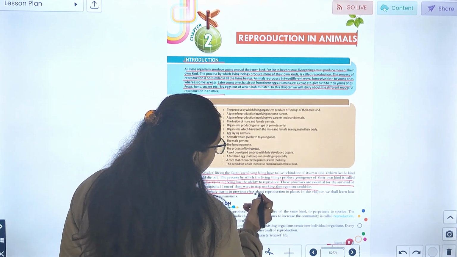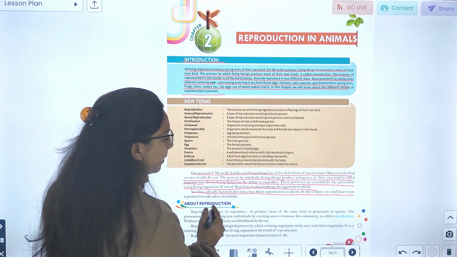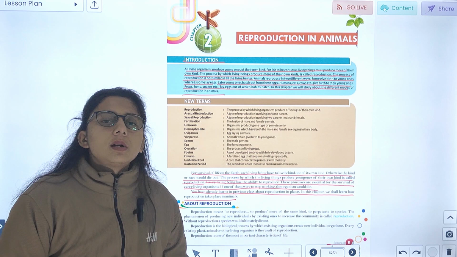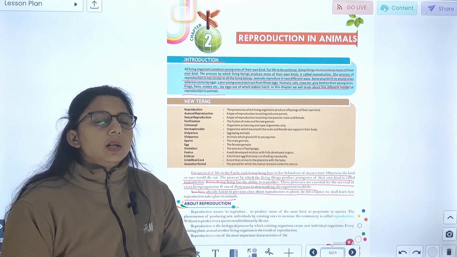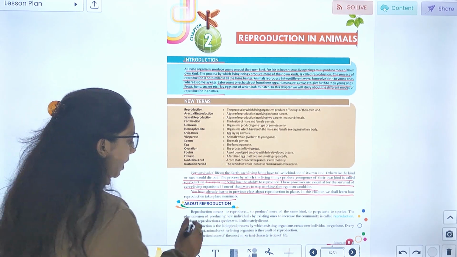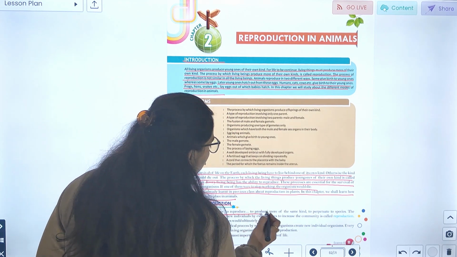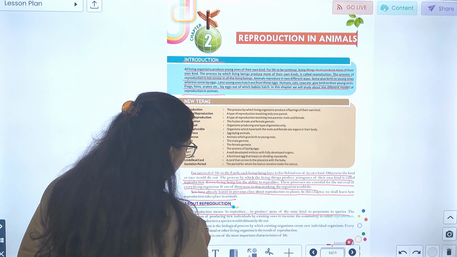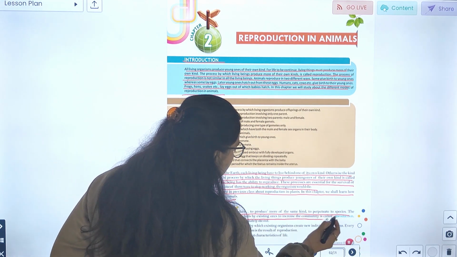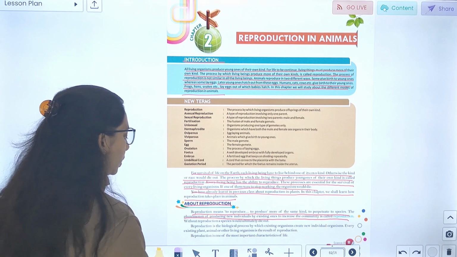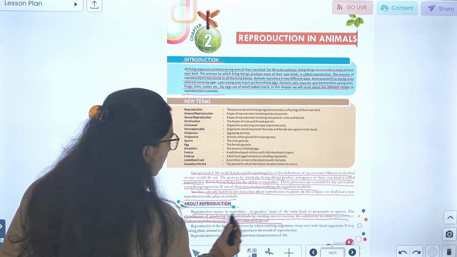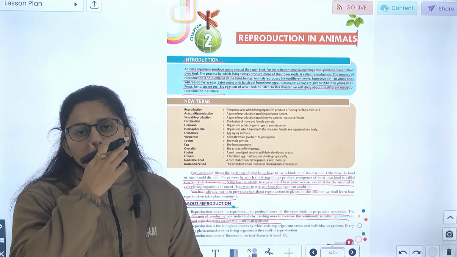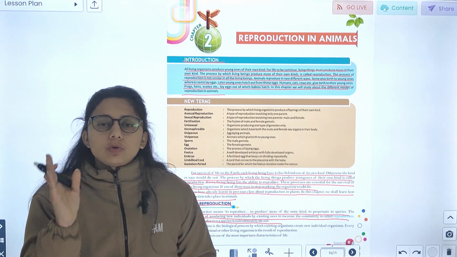You have already learned in the previous class about reproduction in plants. In this chapter, we will learn about reproduction that takes place in animals. Reproduction means to produce more of the same kind. The phenomenon of producing new individuals from existing ones to increase the community is called reproduction. Without reproduction, a species would ultimately die out. Reproduction नहीं होगा तो species होता है वो क्या होगा, ultimately die out, खत्म हो जाए.